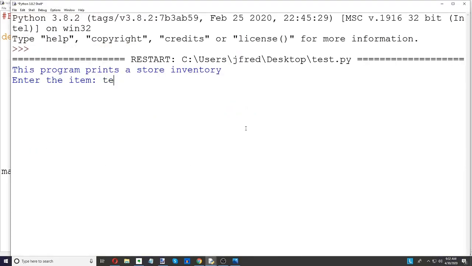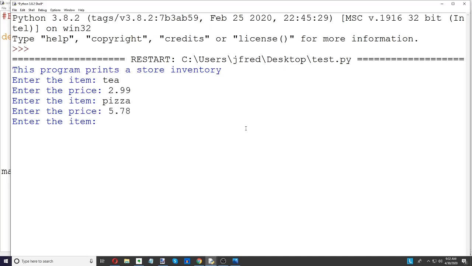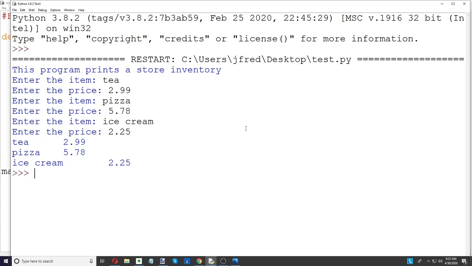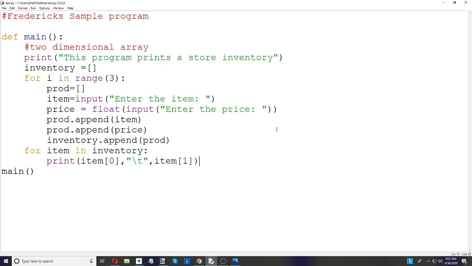And we're going to see how it is. So let's say we're going to buy tea, and that's $2.99. We're going to buy pizza, and that's $5.78. And we're going to buy ice cream, and that's $2.25. And there we go. Now notice that the ice cream price is tabbed over. We could fix that with formatting. That's a little bit more complicated. I'm not going to get into that right now in this video.